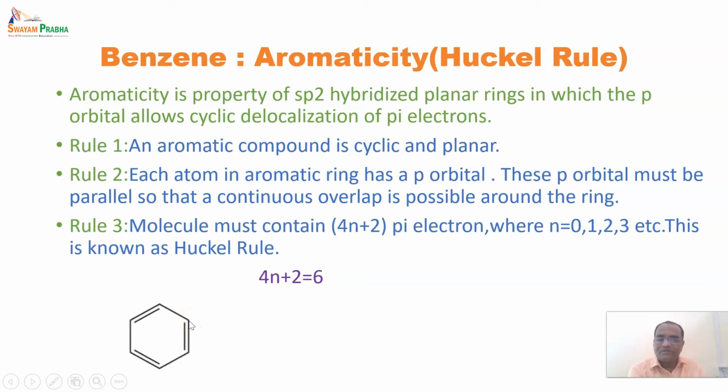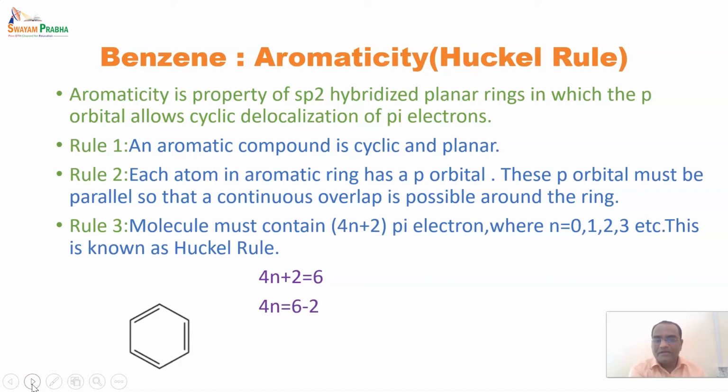The hydrogen bond is not visible over here, but it is there, so there is no need to write hydrogen separately. It is understood that behind each carbon there is a hydrogen present. If we see the valency of carbon also, it is satisfied: first bond, second bond, third bond, and one more with hydrogen, so the valency of carbon becomes 4. So the total number of pi electrons is 6, because there are 3 pi bonds and 12 sigma bonds in case of benzene.